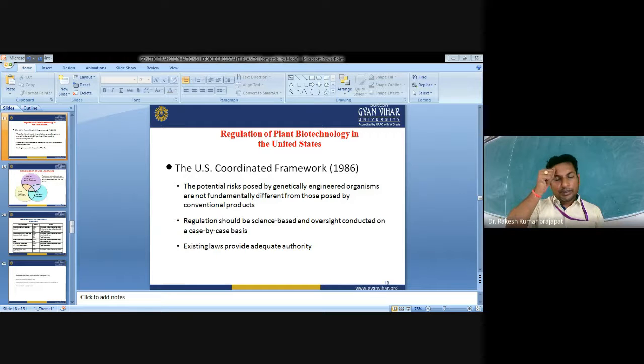Now, the safety aspects: as we are discussing, European countries have formulated the different risks associated, but the safety aspects of herbicide-tolerant crops have already been taken care of by performing different tests, toxicity and allergenicity tests. Government regulatory agencies in several countries have ruled that crops possessing herbicide tolerance do not pose any additional environmental or health risk compared to their non-GM counterparts.